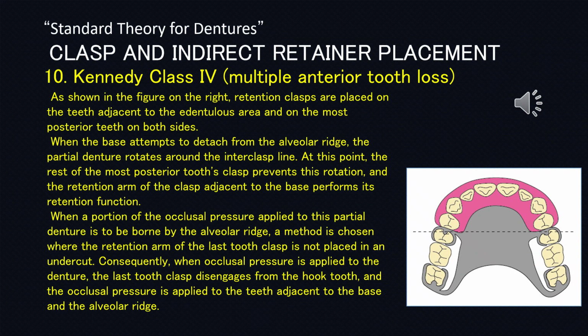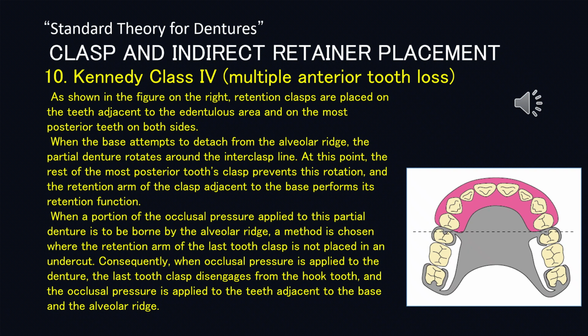10. Kennedy Class IV. Multiple anterior tooth loss. As shown in the figure on the right, retention clasps are placed on the teeth adjacent to the edentulous area and on the most posterior teeth on both sides. When the base attempts to detach from the alveolar ridge, the partial denture rotates around the interclasp line. At this point, the rest of the most posterior tooth's clasp prevents this rotation, and the retention arm of the clasp adjacent to the base performs its retention function.